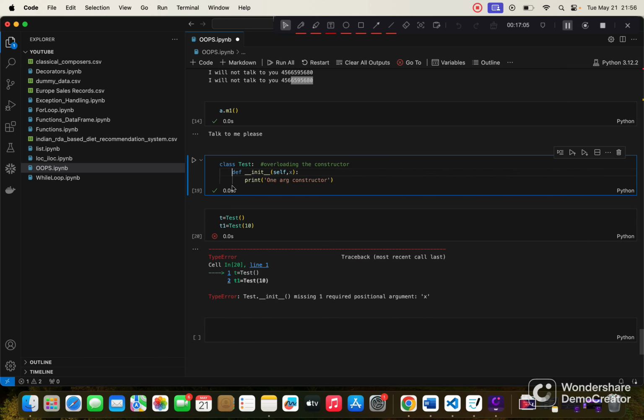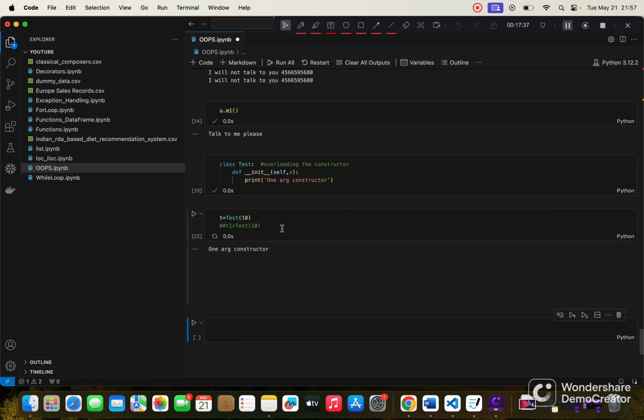So this is the only thing that can let us do. And if it's the only thing, when we try to execute it without an argument, will it let us run it? No, because it needs an argument, and we are not providing an argument, so it's an error. It will not let us run it. Let me try it still, because now there is only 1 constructor. Let's try to run it here. No, it will not let us run it. Okay, but now it needs 1 argument. I'm providing it 1 argument. Let's see. Yes, now it's letting us run it. That is the 1 argument constructor.